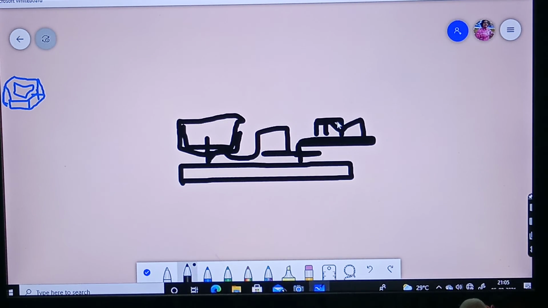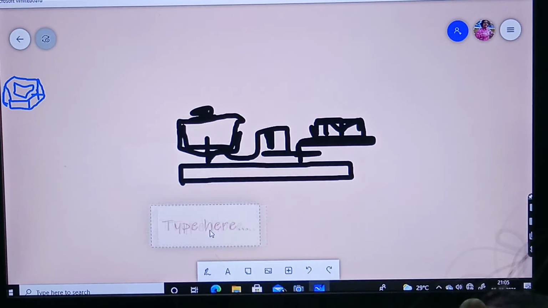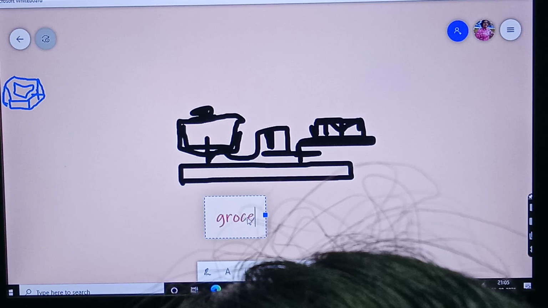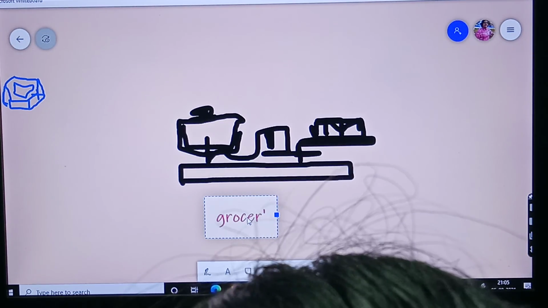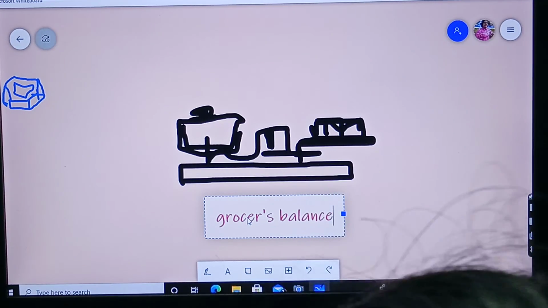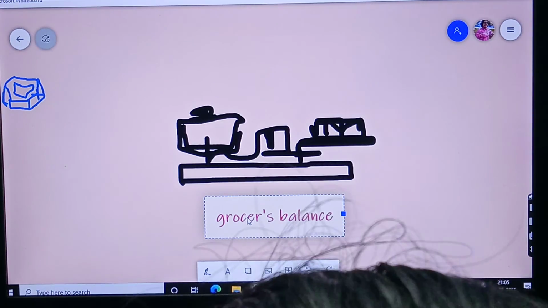Those hexagon shapes are known as standard weights. That standard weight stone you will keep here, and here you will keep vegetables, and here it will show the reading. This is also one of the instruments. This is known as grocer's balance, grocer's apostrophe s balance. Okay. Now you have got clear information about mass, right?